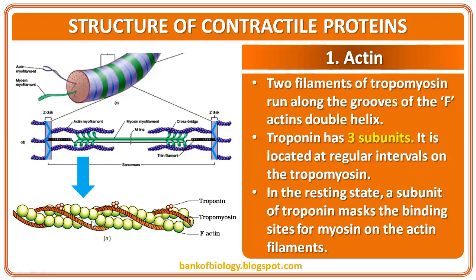This is F-actin, and above it we'll find the tropomyosin. The troponin has three subunits. It is located at regular intervals on the tropomyosin. These are troponin molecules. Where the tropomyosin is covering the active sites, there we'll find it. So in the resting state, a subunit of troponin masks the binding sites for myosin on the actin filaments.